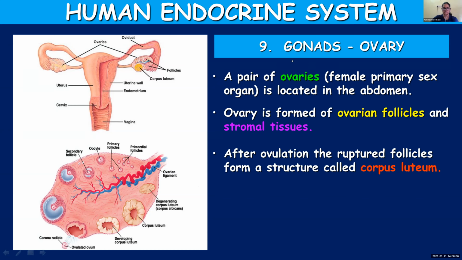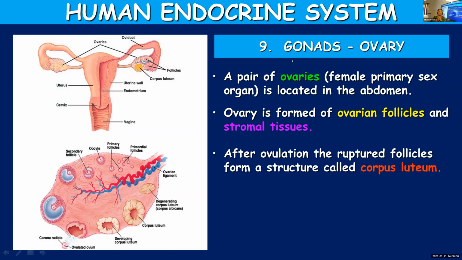Okay, so I'll repeat once again. In females, a pair of ovaries is present, and these ovaries are located in the abdominal region. Ovaries are made up of stromal tissues and ovarian follicles. The ovarian follicles develop and gradually get transformed into Graafian follicle.